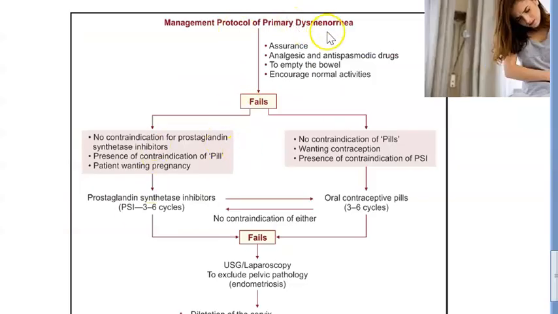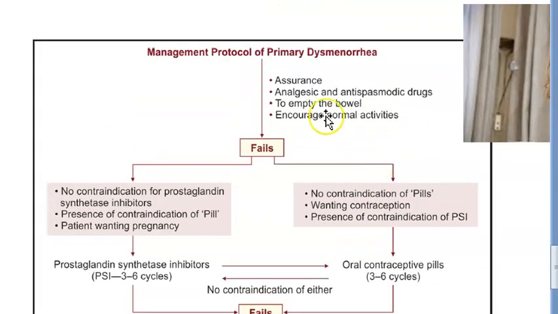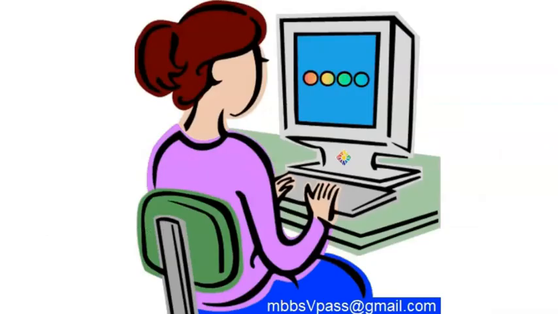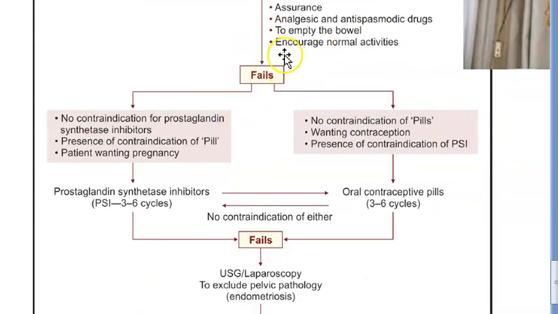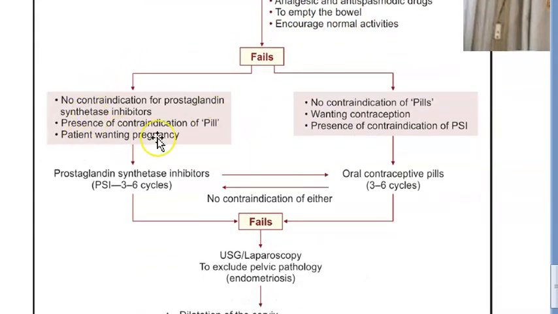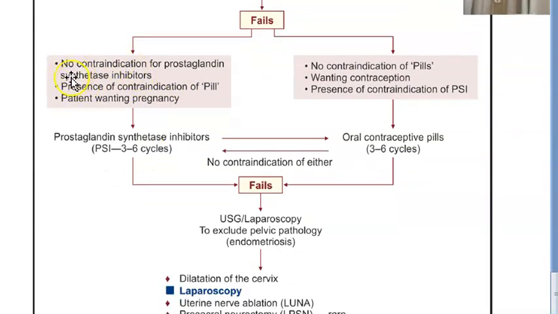How will you manage primary dysmenorrhea, guys? What are the drugs that you will give? See, first of all, you should assure these people, you should give some analgesics and antispasmodic drugs. You should tell them to empty their bowel, and encourage normal activities. But how will they do that if they are incapacitated? I think you should give the analgesic and then tell them to encourage normal activities. Okay. If all these fail, analgesics, antispasmodics, etc., then what will you do?